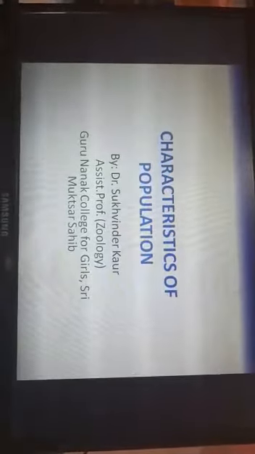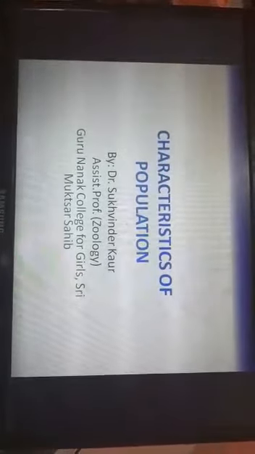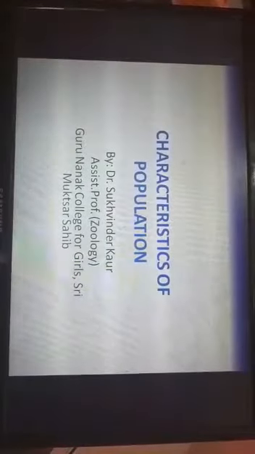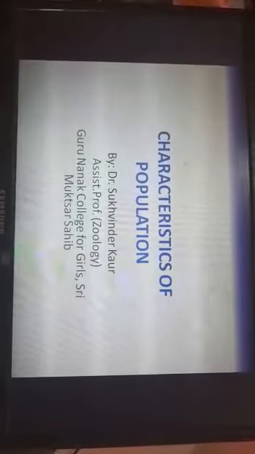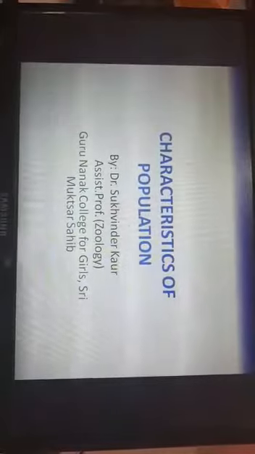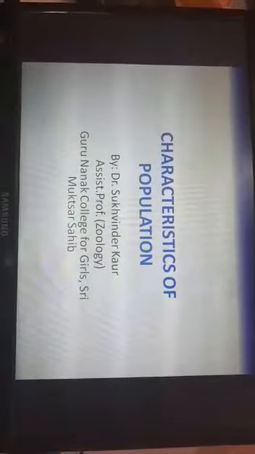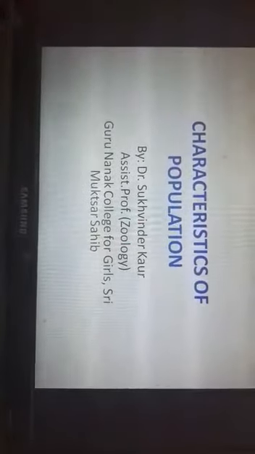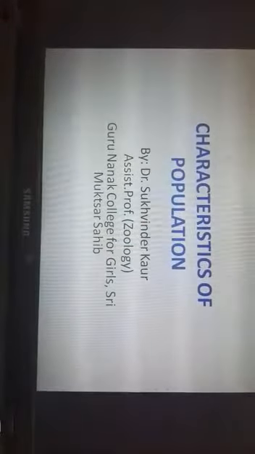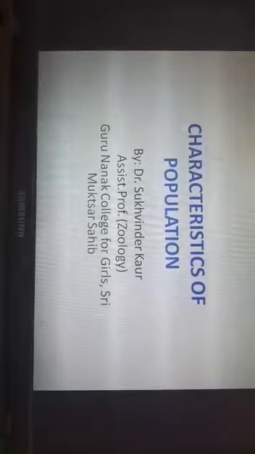Good morning students. Today we will discuss the characteristics of population. Earlier we have already explained what the different aspects of population are and how overpopulation can be a problem for any country. When we discuss population, we should know the characteristics also. We will take up the characteristics.